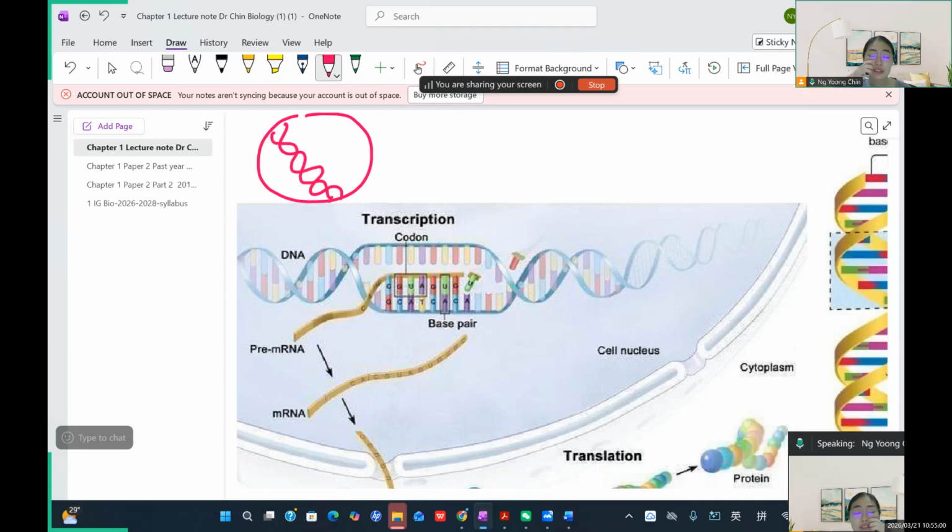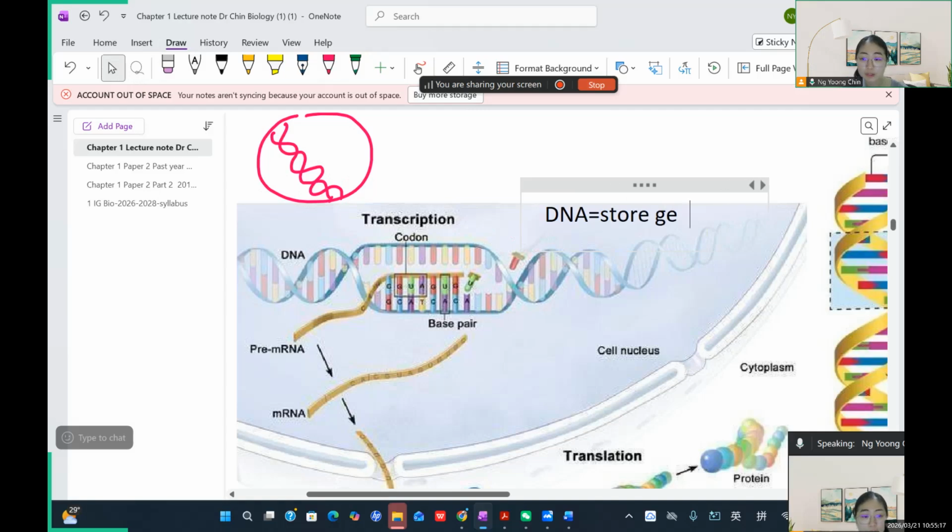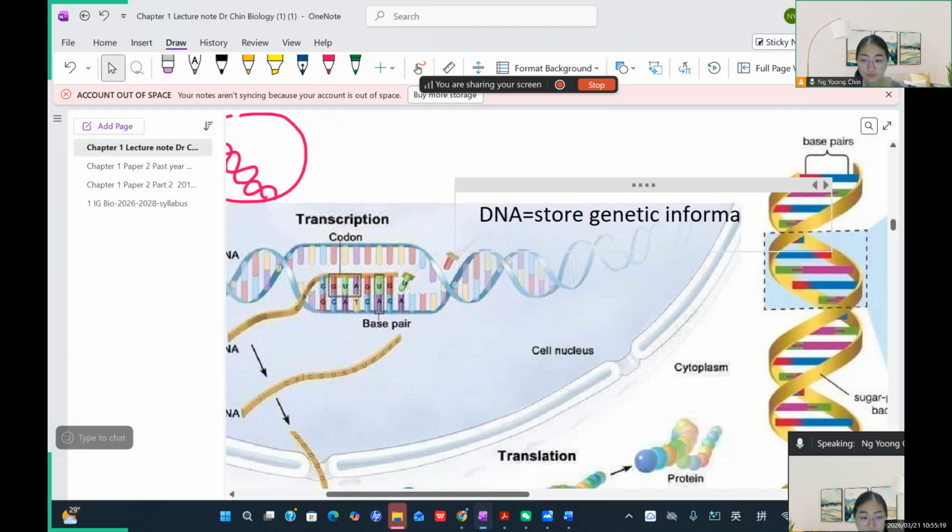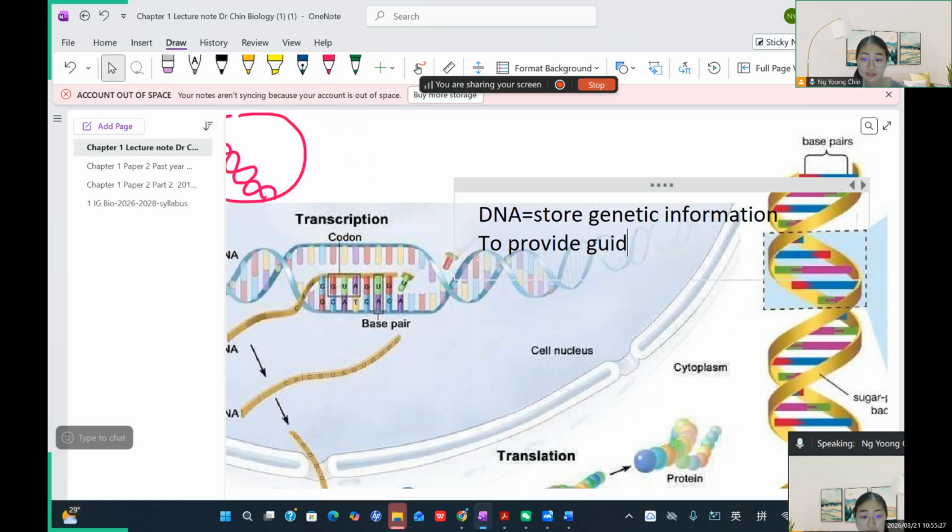So whenever the cell wants to produce a protein product, they need to copy the genetic information found inside DNA. Because the DNA, what's the function? The function is they store the genetic information, to provide guidelines to produce the protein product.